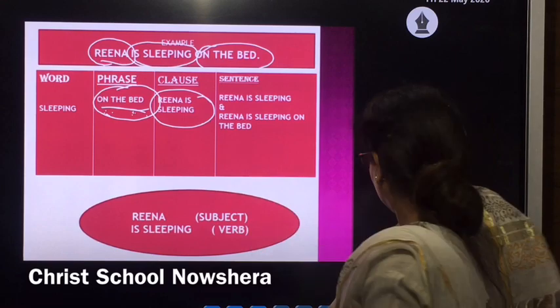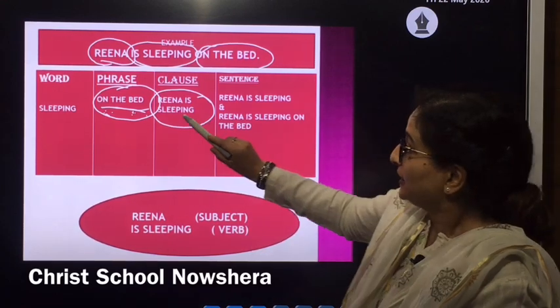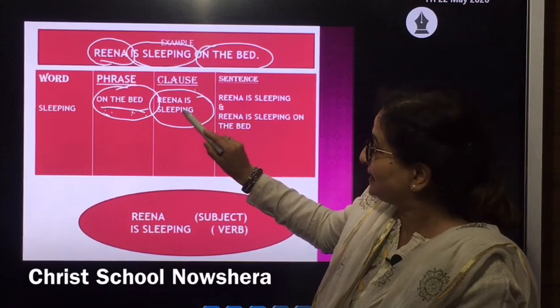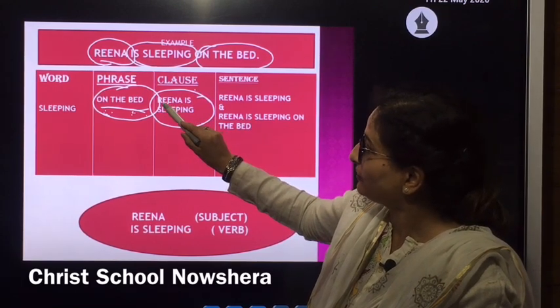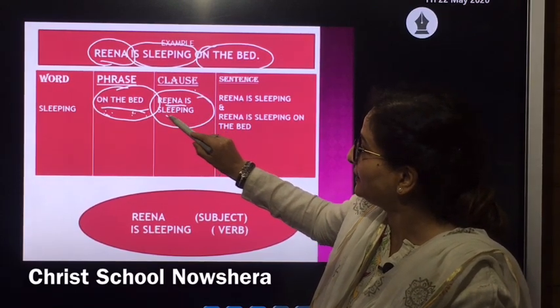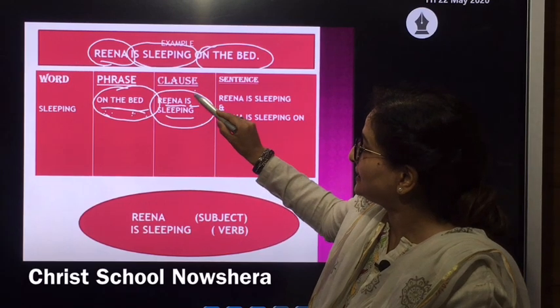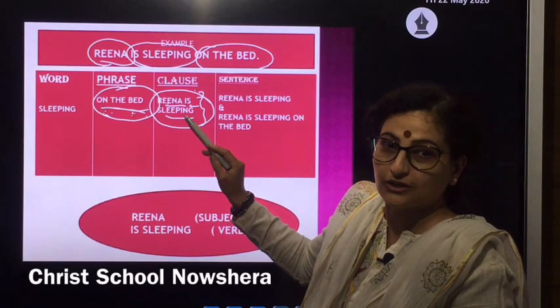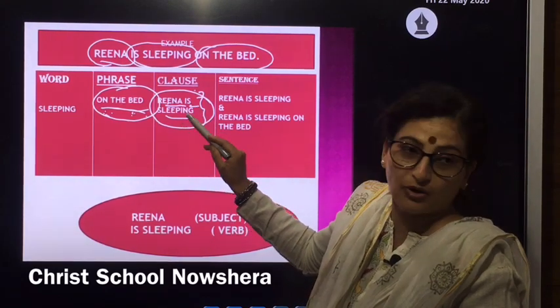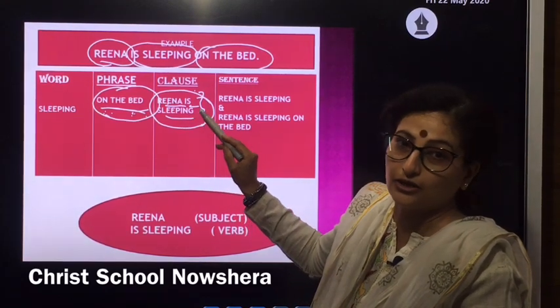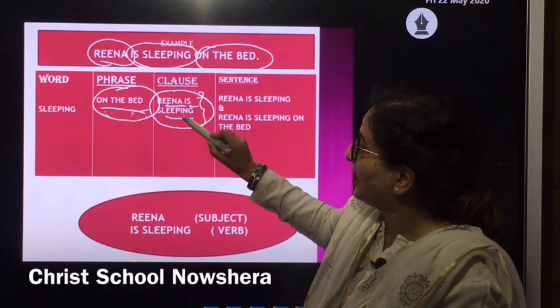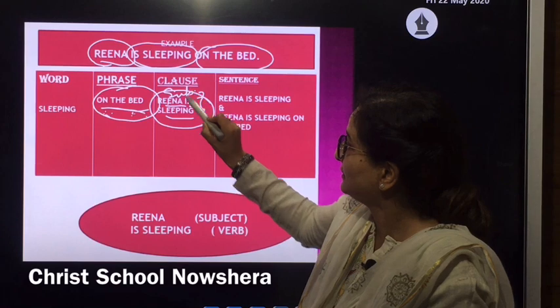When we talk about a clause, as I told you, it is a combination of a subject and a verb. This is a mandatory condition for a group of words to be termed as a clause, that there should be a subject and a verb.